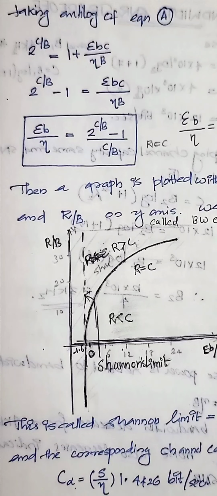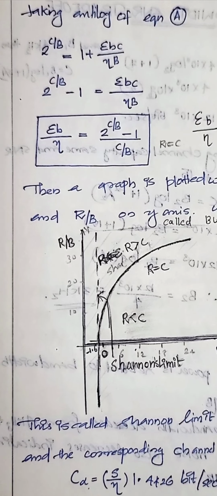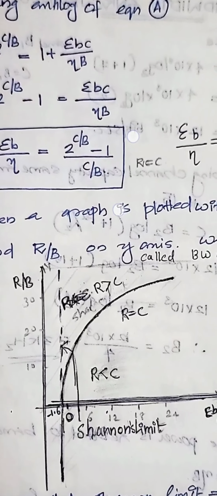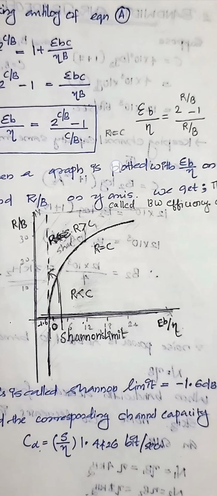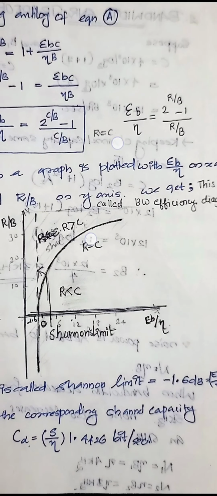Now 2 raised to C by B minus 1 is equal to Eb C by eta B. Now we are deriving the equation for Eb by eta. Eb by eta is equal to (2 raised to C by B minus 1) by C by B. Here R equals C, so we replace C with R. Then Eb by eta equals (2 raised to R by B minus 1) by R by B.